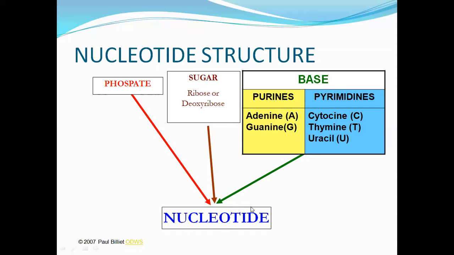These are again nucleotides. So the sugar is a ribose or deoxyribose. अगर RNA है तो ribose sugar, and if DNA is there is a deoxyribose sugar. And nitrogen bases are of two types. One is called the purines and another is called the pyrimidines. Purines are single ring compounds and pyrimidines are double ring compounds. Adenine pairs with thymine, guanine pairs with cytosine. Adenine is A, guanine G, cytosine C, thymine T, and uracil U. Thymine is replaced by uracil in the RNA.